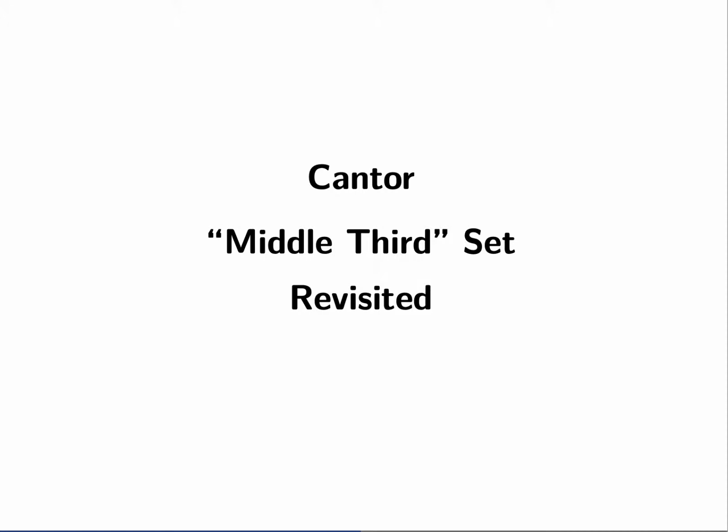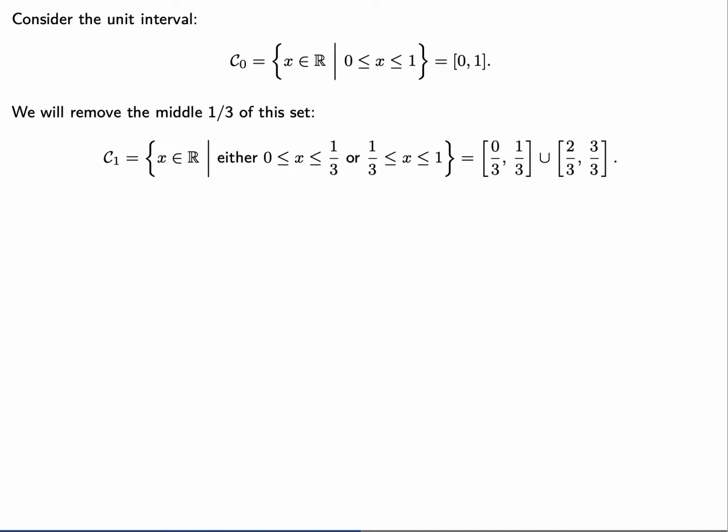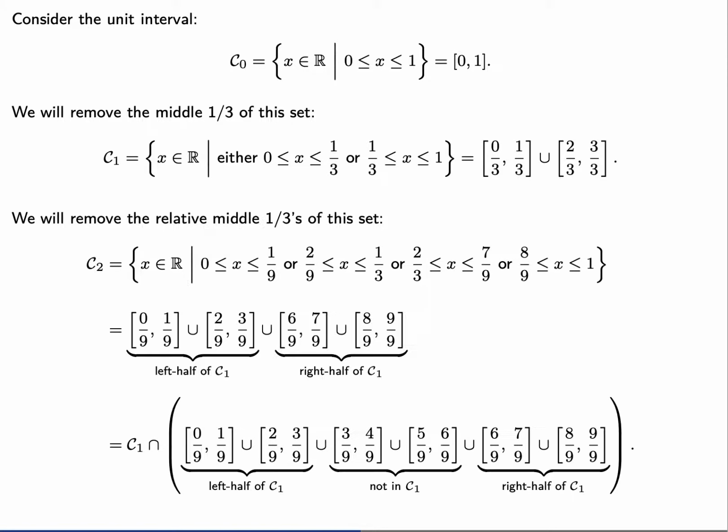Let's use all of this to make some observations about the Cantor middle third set. First, let's do a quick recap of how we defined this set. Remember that we start with the unit interval from 0 to 1. Our first step is that we'll remove the middle 1/3 of this set.